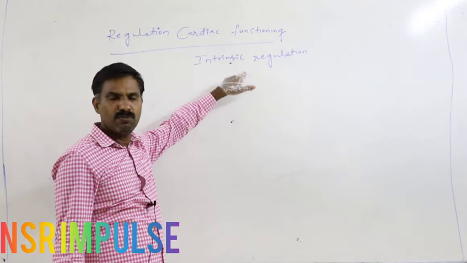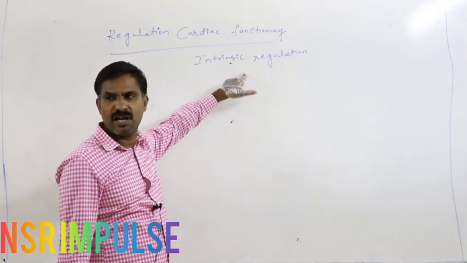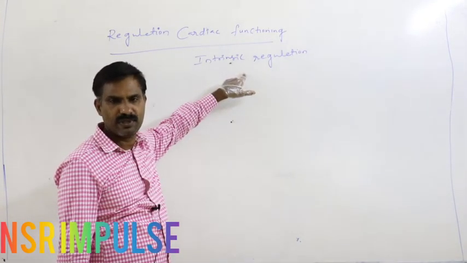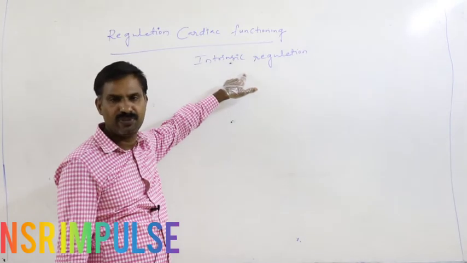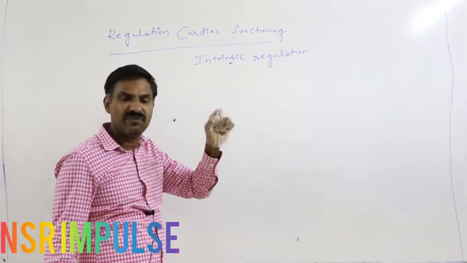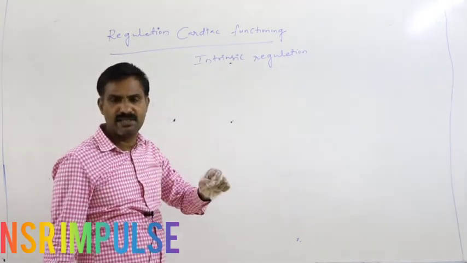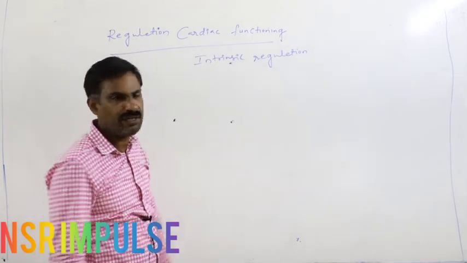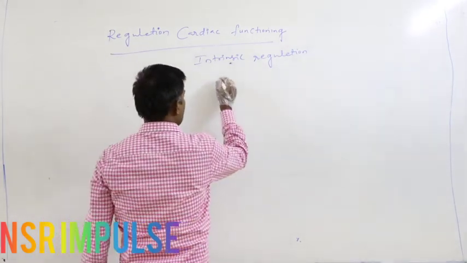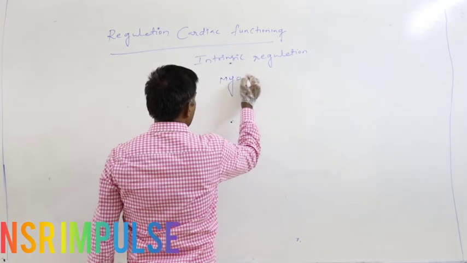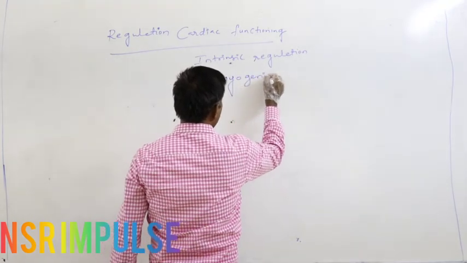If this modified cardiac muscle tissue, the SA node, can itself regulate the heartbeat rate in normal conditions, such a heart is said to be a myogenic heart.